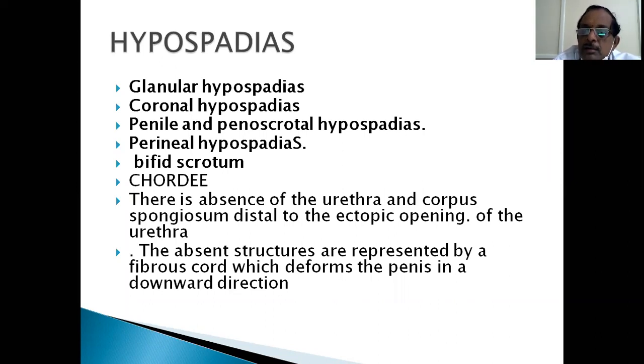As I said, it develops only to a level. Later on, there is no corpus spongiosum, no urethra, only fibrous tissue, which has a bowstring effect on the rest of the penis, causing chordee. These absent structures are represented by a fibrous cord, which deforms the penis in a downward direction. So, chordee.